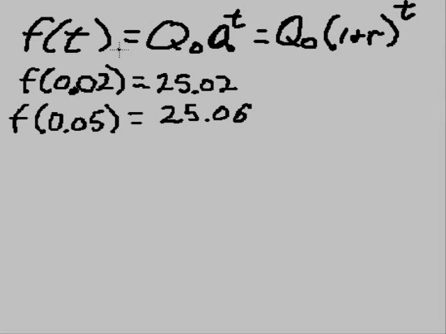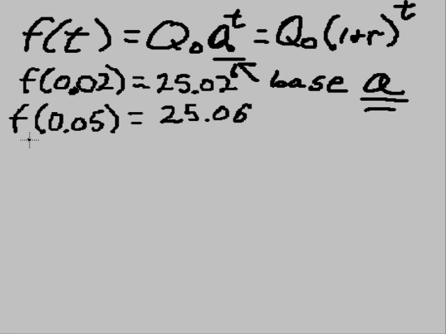Here's problem number 19. F of t equals q sub 0 times a to the t power, which is equal to q sub 0 times (1 plus r) raised to the t power. Find a, the base a, when f of 0.02 equals 25.02 and f of 0.05 equals 25.06. Here's my base a. Find this guy. Okay, we can do this.